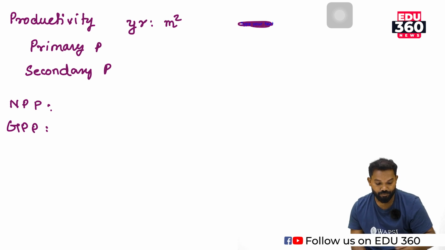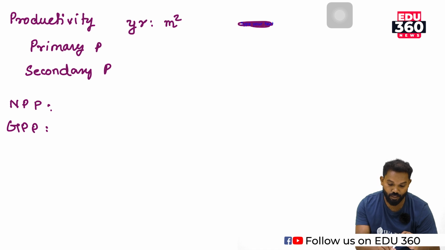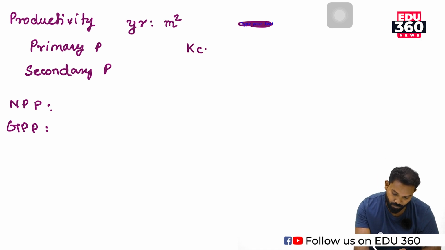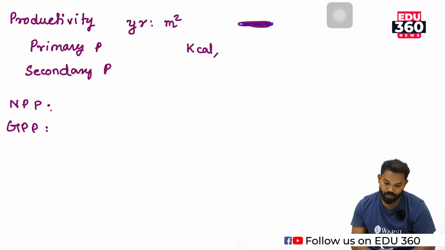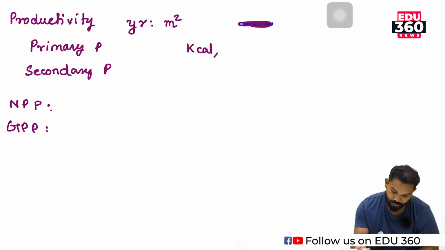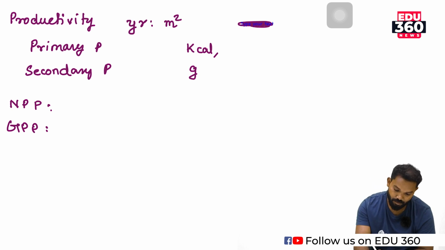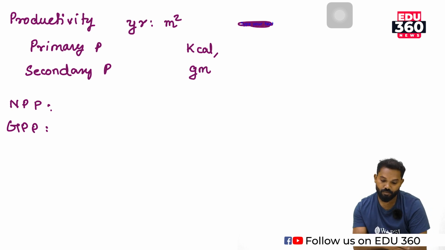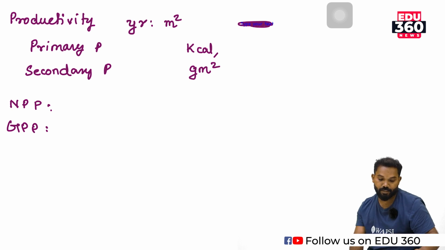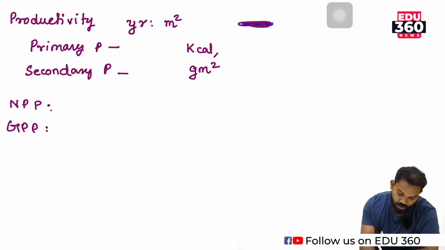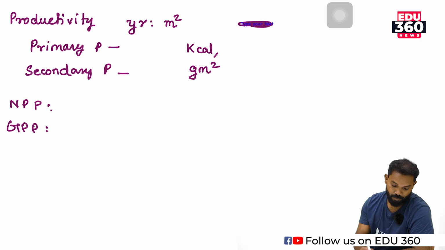In the case of energy, it is kilocalorie. In the case of biomass, it is gram per meter square. So how much production takes place, that is productivity. Then what is primary productivity and what is secondary productivity?